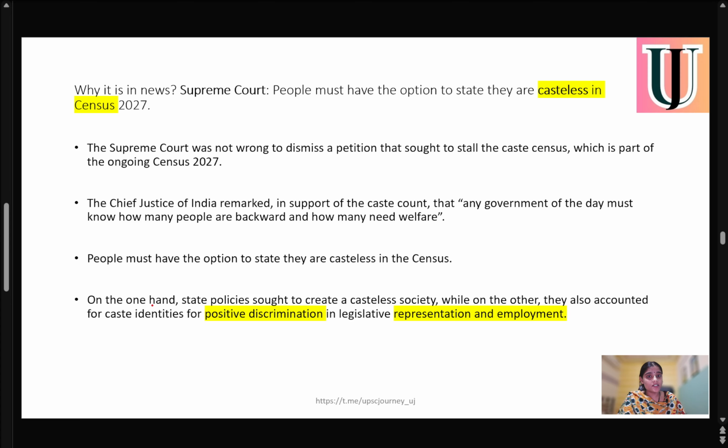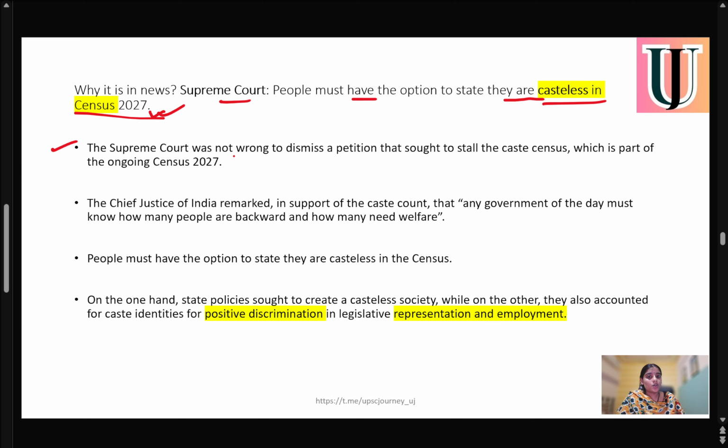We all know that the census is being conducted in 2026, and the first phase has already started. Now, why is it in the news? Because the Supreme Court said people must have the option to state that they are casteless in the census 2027. In the census 2027, there will be an option of caste. But now the Supreme Court is saying that if any citizen of the country does not want to disclose their caste, then there should also be a provision of a casteless option in the census of 2027.